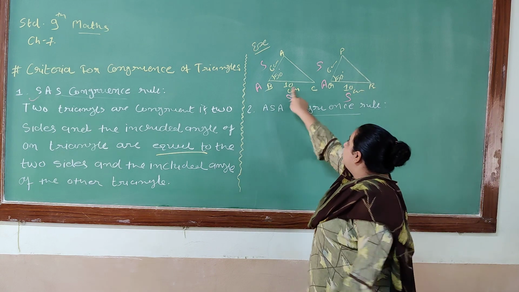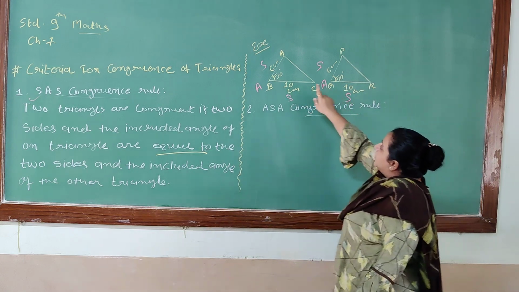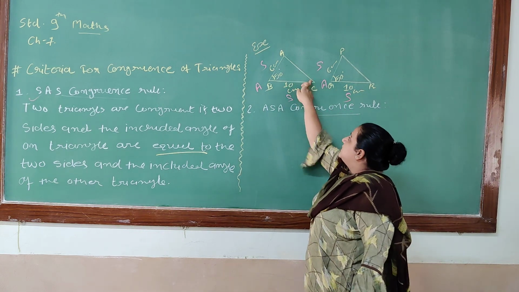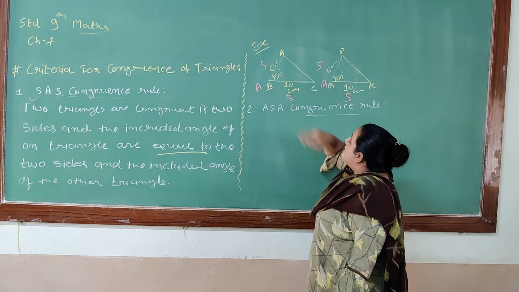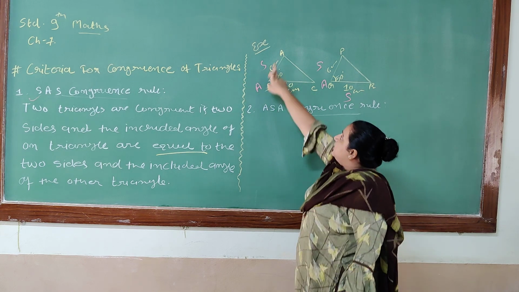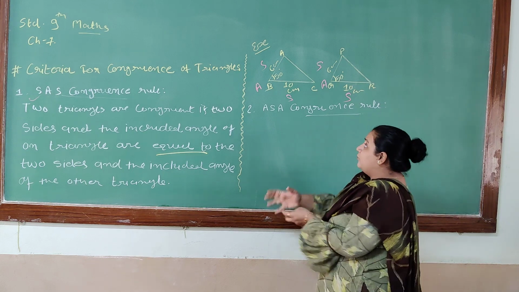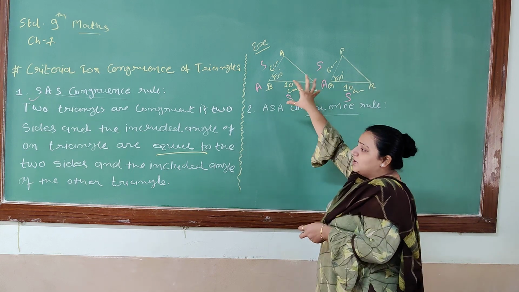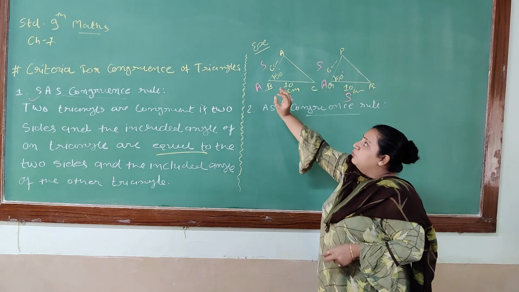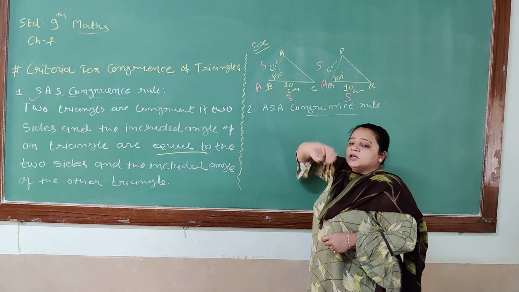The included angle, right? This way it is also possible with AC and CB, and with BA and AC. If this kind of situation arises, you have to follow the SAS theorem.